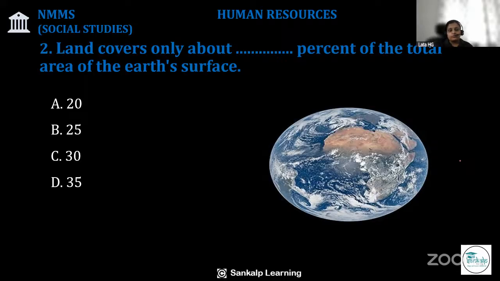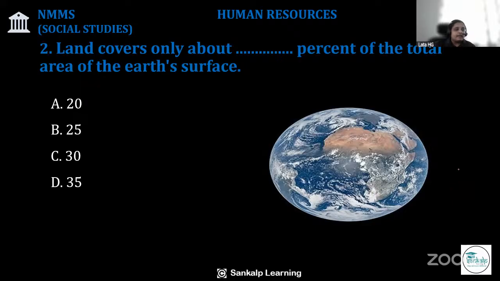Question number 2 from NMMS chapter, Human Resources. Land covers only about dash percentage of the total area of Earth's surface. Options are option A 20, option B 25, option C 30, option D 75.